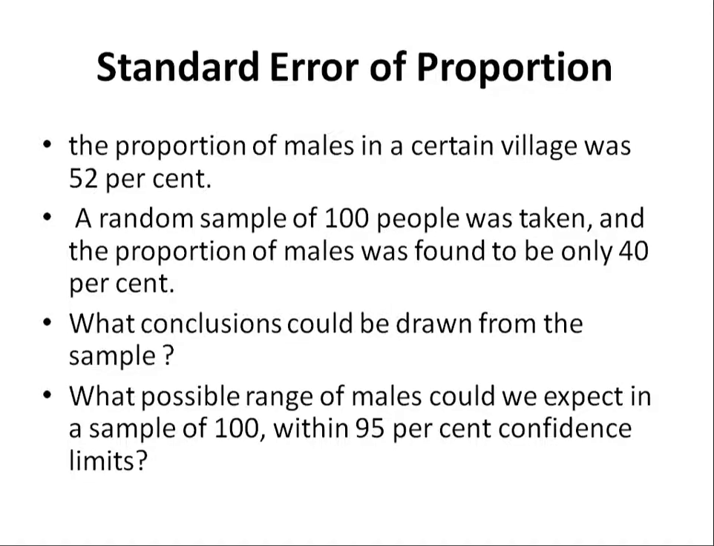Standard error of proportion, in the same way, is used when you are counting numbers, that is the proportional example. The proportion of males in a certain village was 52%. So of the whole population, 52% were males. Suppose the village has 1000 population and of this 52% were male, and a random sample of 100 people was taken, and the proportion of males was found to be only 40. So what conclusion could be drawn from this sample? Was it a correct sample or wrong? To justify your guess, what possible range of males could be expected with a sample of 100 within 95% confidence limits?